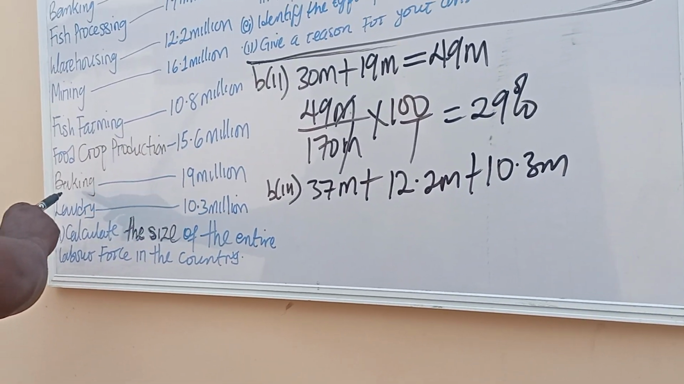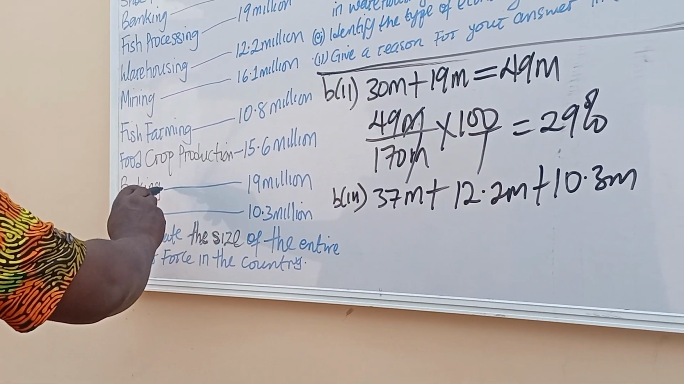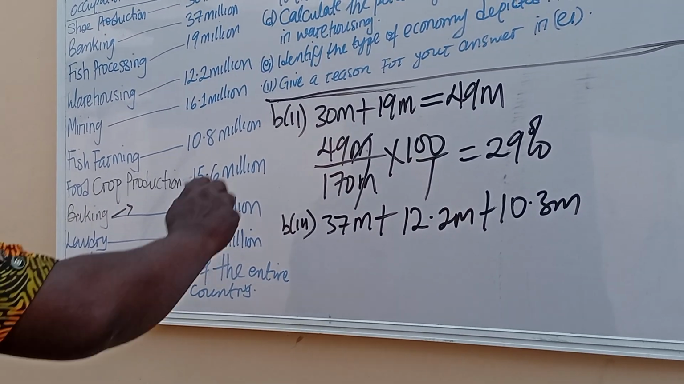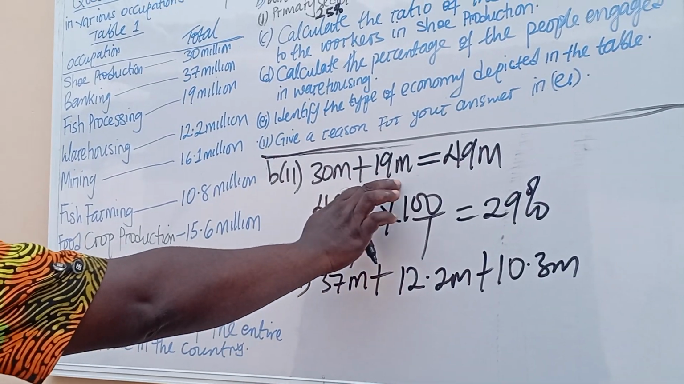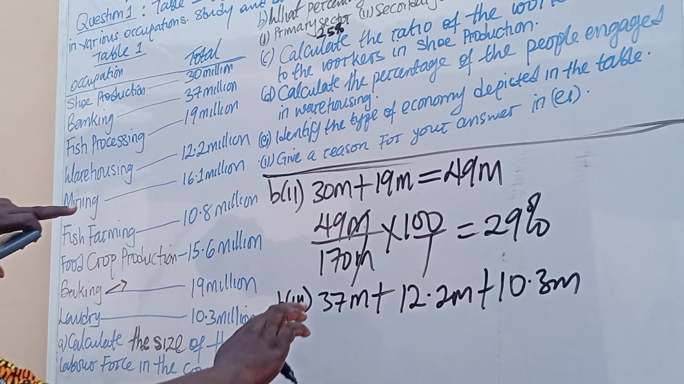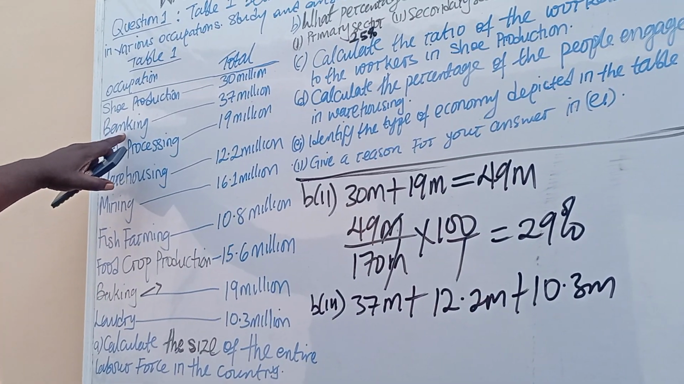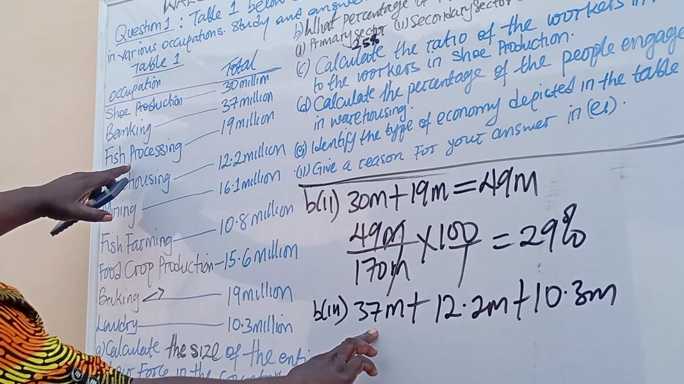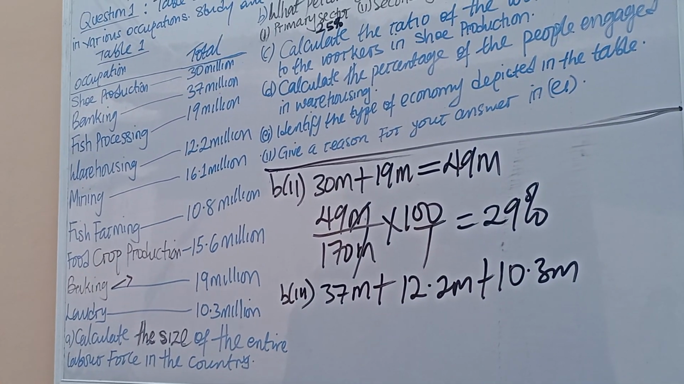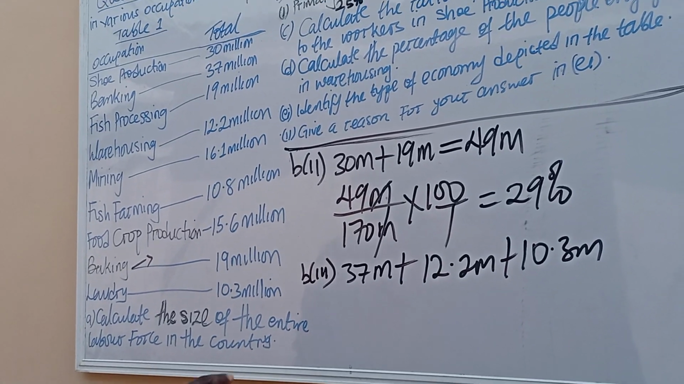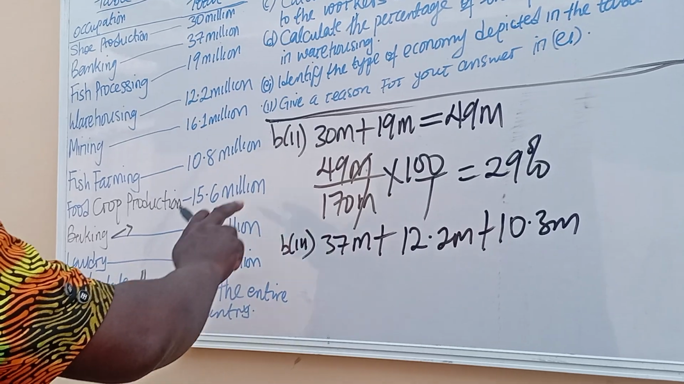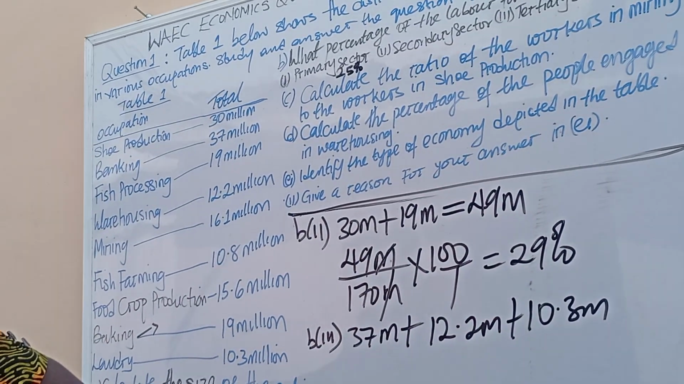Tertiary. We have this baking. Baking is supposed to come under secondary sector. I will check this again. Okay, baking 90 million. Let me see. Shoe production 30 million. Banking is tertiary, it is there. Fish processing is 19 million. Which means there was a mistake here, because this baking is under secondary sector. Then fish processing.